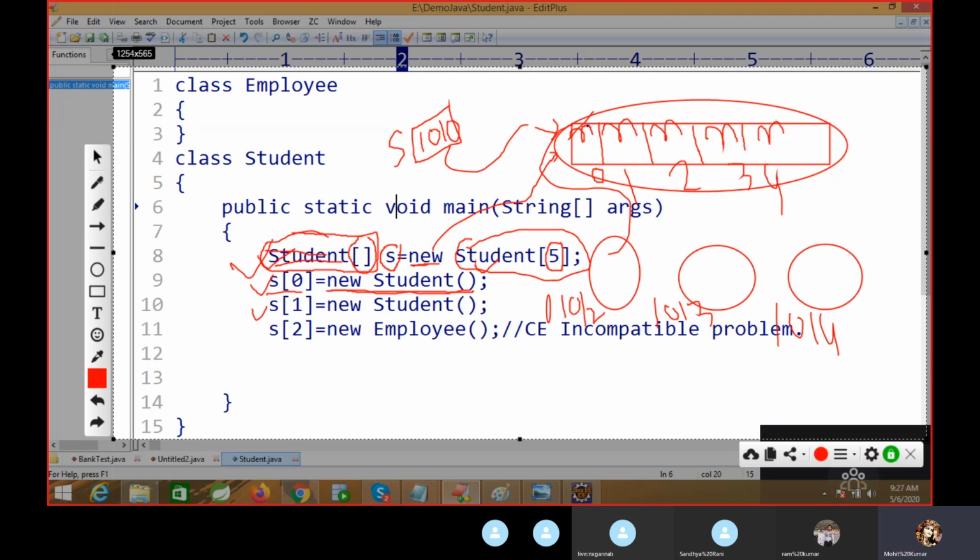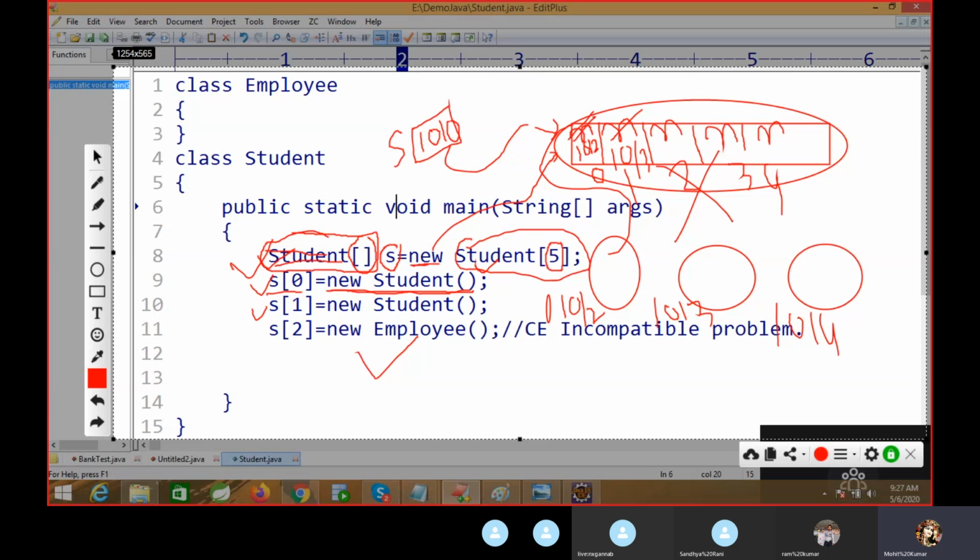It will remove this default value, and here it will store your object hash code. The object will not be stored directly inside this index. What will it store? It will store your reference variable. Again it will replace it with 1013. But if you try to store an employee type, then you will get an error.